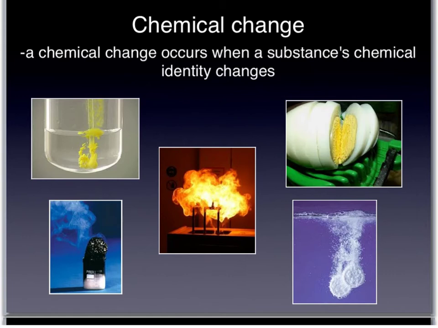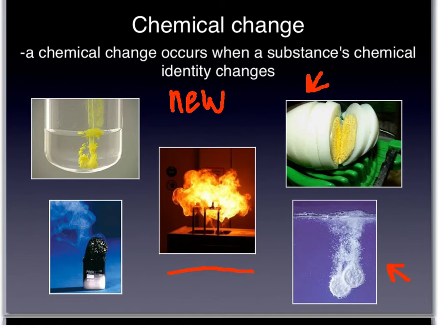But when we have a chemical change, the substance's chemical identity changes and we get something new that wasn't there before. Burning or combustion is always a chemical change. When something burns, we always get something new. Cooking. You may not have thought about that as a chemical change. Most of the time it is. Like when you boil an egg, a new substance is formed.